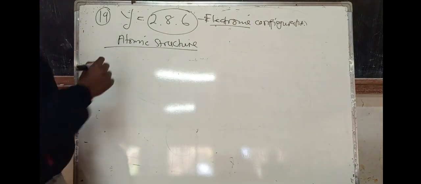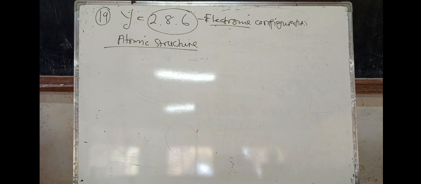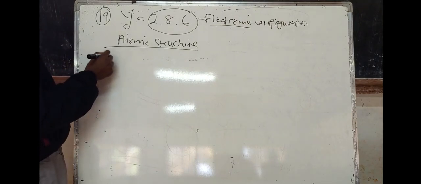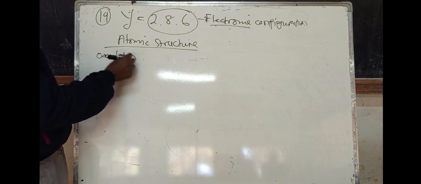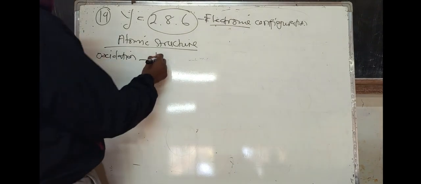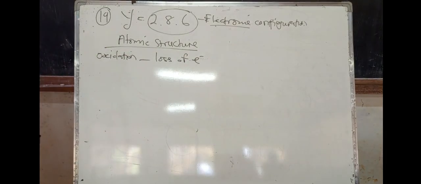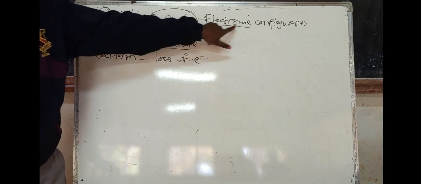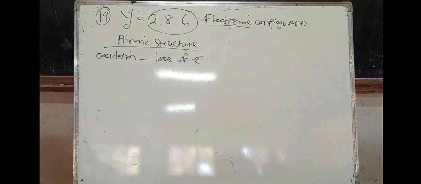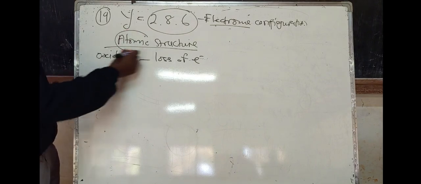Just a brief review of what we talked about. Oxidation is the loss of what? Of electrons. So I'm going to introduce my electrons. So what are these things? You must know about the atomic structure.